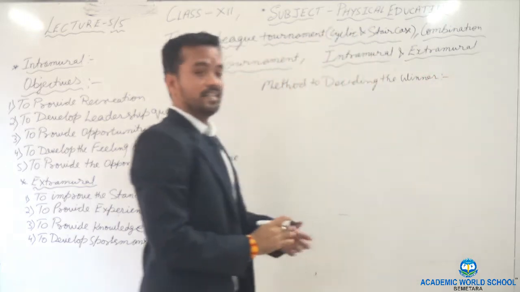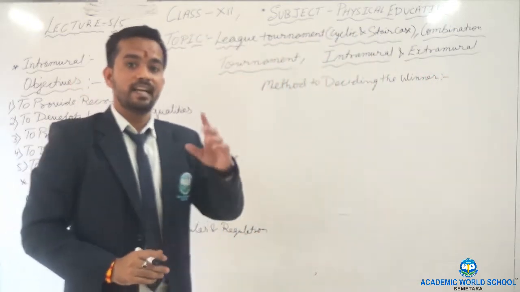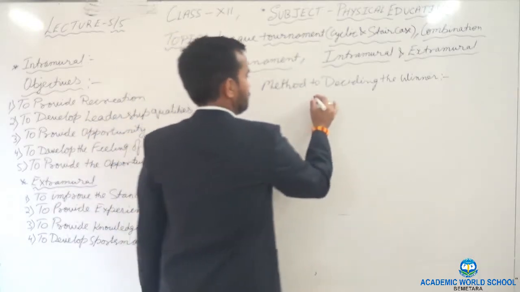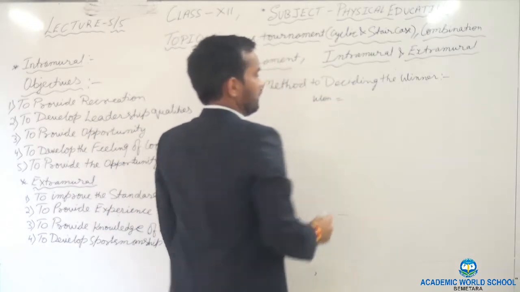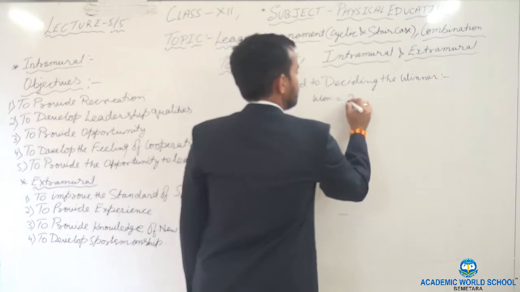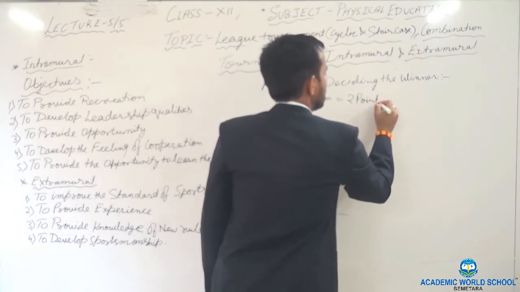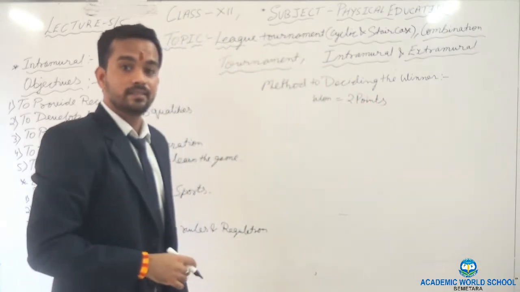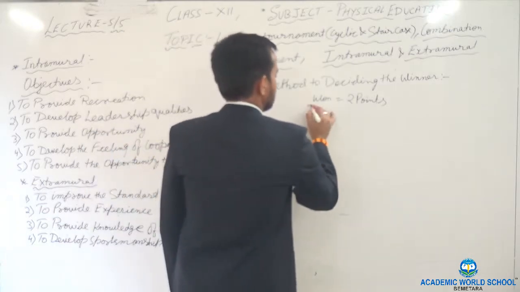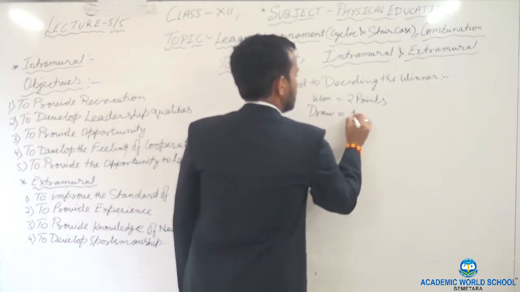To deciding the winner. Remember one thing, if the team won, we will give how many points? 2 points. If the match draw, it's 1.